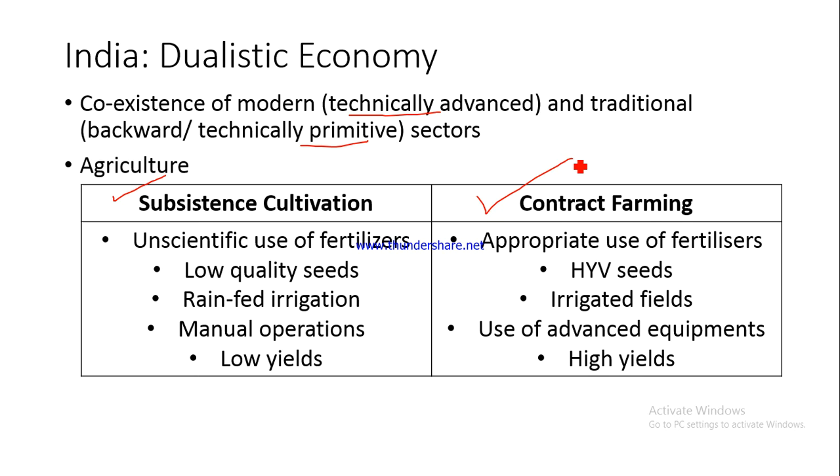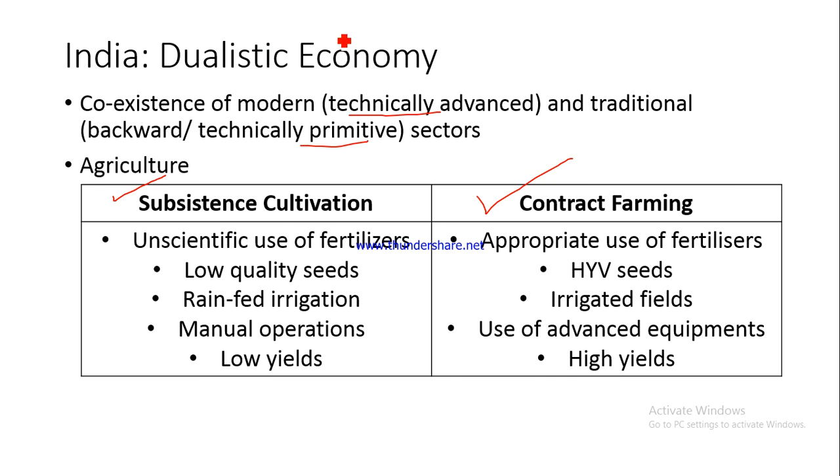In subsistence agriculture, what happens is we use outdated technology, backward technology. The yield is also not much. The productivity is also not much. We do not get too much productivity, and the product that is produced, the crop that is produced, is basically only sufficient for the consumption of the family of the farmer, and hardly anything is left for selling in the market. So this is why this kind of cultivation is known as subsistence cultivation.